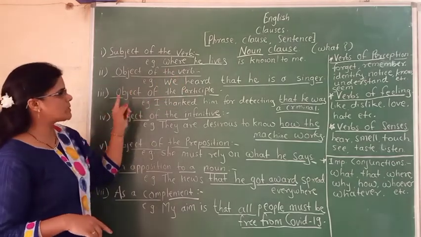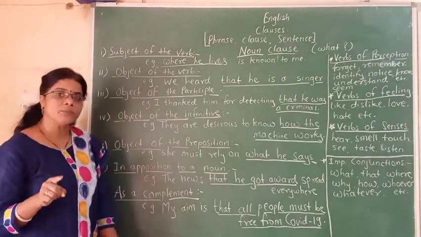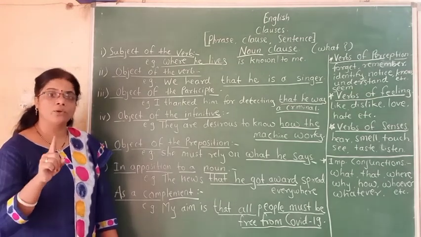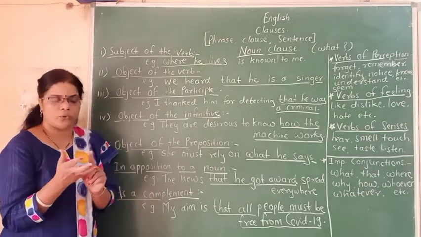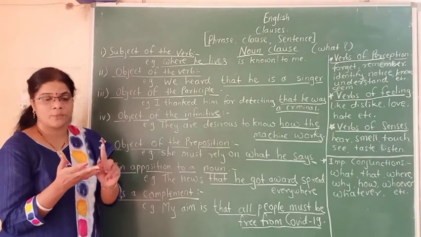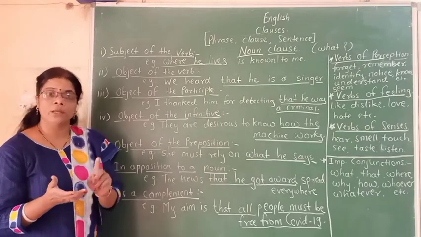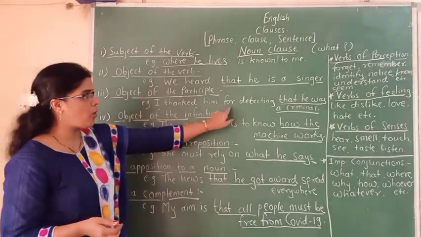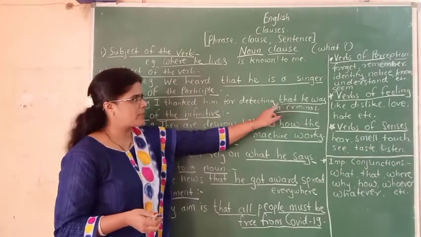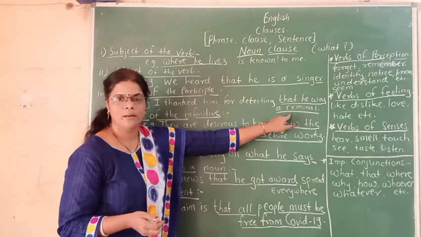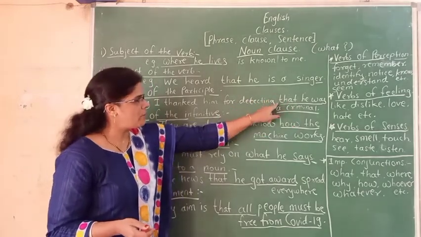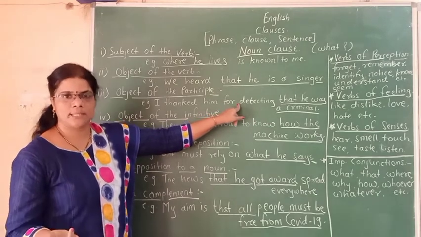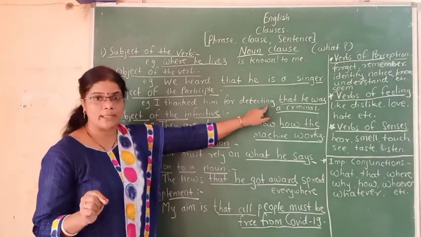Third one, object of the participle. What is participle? We have seen in the forms of verb section. You have to watch that video carefully for past participle, present participle or perfect participle. You will get it over there. And so, I thanked him for detecting that he was a criminal. Participle form is used over here. Detecting, to detect, detecting. ING form is used, participle is used.